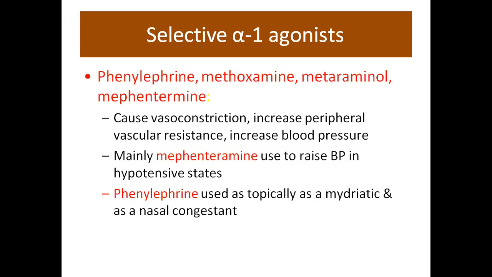Selective alpha-1 agonists: phenylephrine, methoxamine, metaraminol, and mephentermine. They cause vasoconstriction, increase peripheral vascular resistance, and increase blood pressure. Mainly mephentermine is used to raise BP in hypertensive states. Phenylephrine is used topically as a mydriatic and as a nasal decongestant.